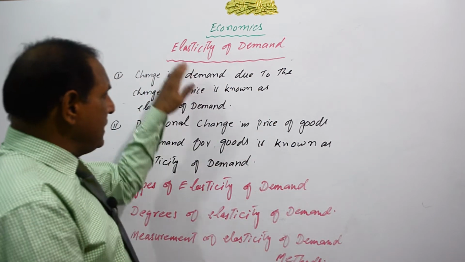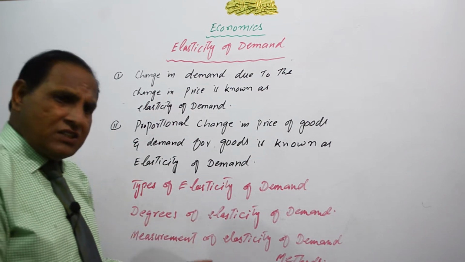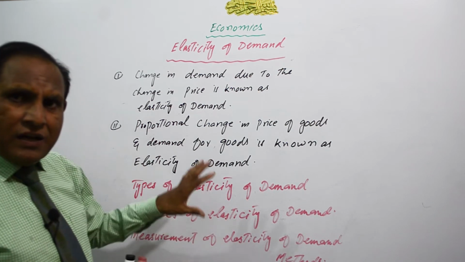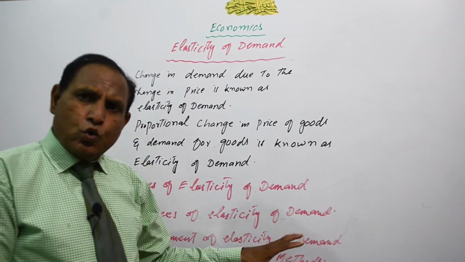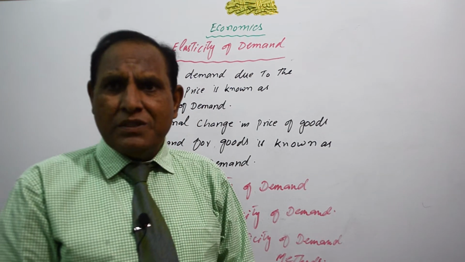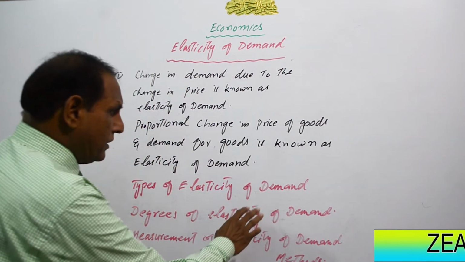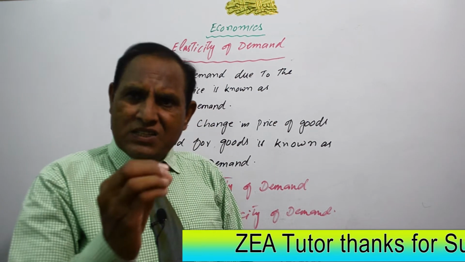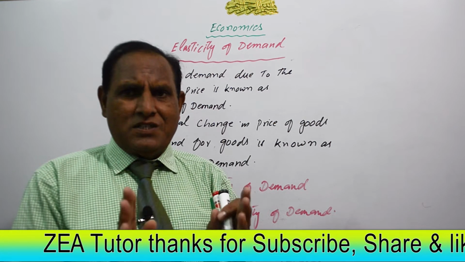The topic elasticity of demand will not be completed unless we discuss these three basic points. These are the three points to be discussed later, inshallah, in next videos. But there will be an introduction for these three points. First, types of elasticity of demand. There are three types, which will be discussed later: price elasticity of demand, income elasticity of demand, and cross elasticity of demand.